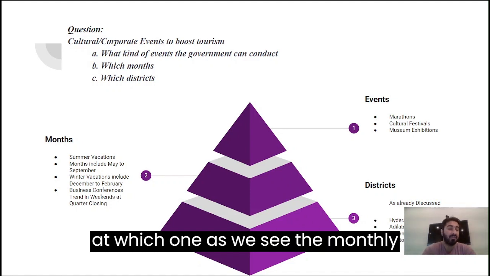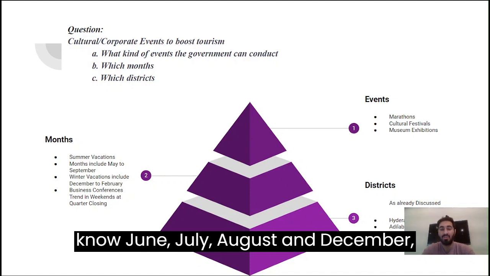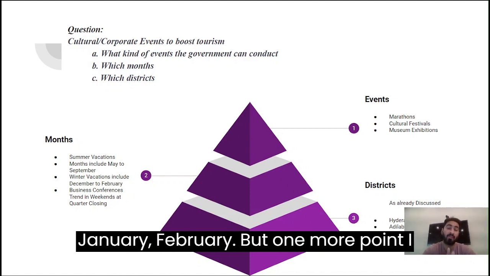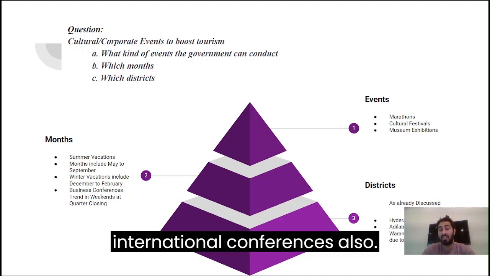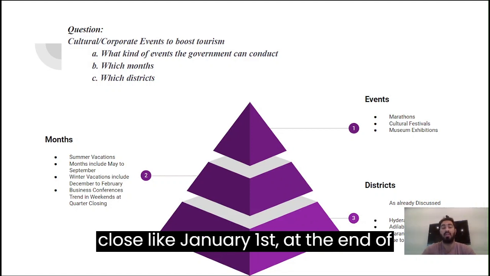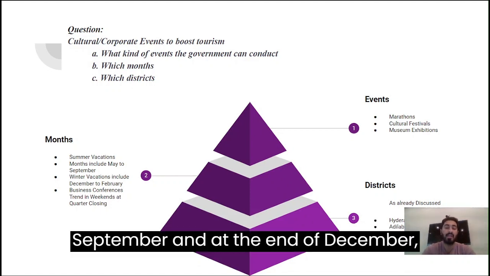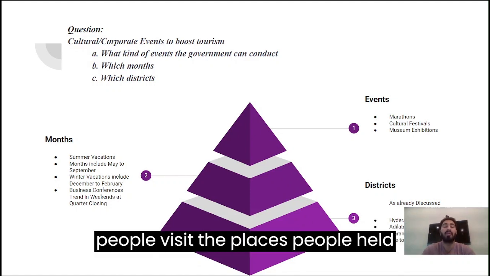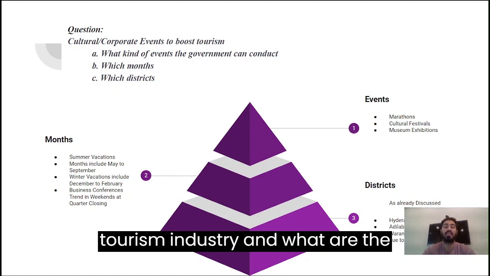And in which months, as we see the monthly trends of visitors, you already know June, July, August, and December, January, February. But one more point I want to add: we will have to incorporate international conferences also. So, what is the best time? Quarter close, like January, February, at the end of March, at the end of July, at the end of September and at the end of December. People visit the places, people hold their conferences. It involves your tourism industry.